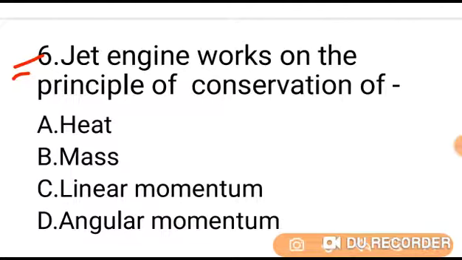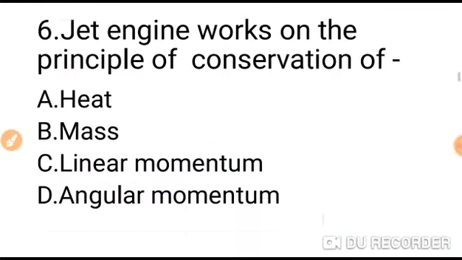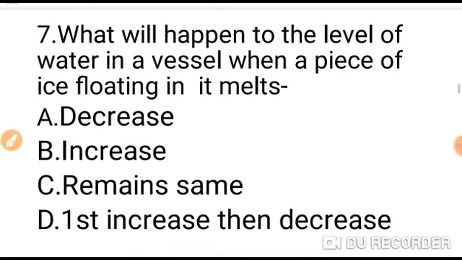All of you know a jet engine works on the principle of conservation of linear momentum. Conservation of linear momentum expresses the fact that a body or system of bodies in motion retains its total momentum, the product of mass and vector velocity, unless an external force is applied to it. So the correct answer is linear momentum. Option C is the correct answer. Go to next question.